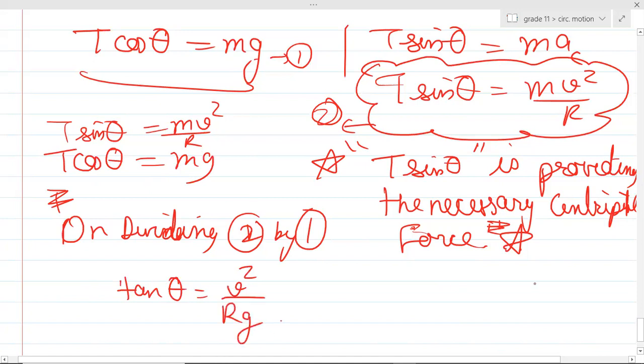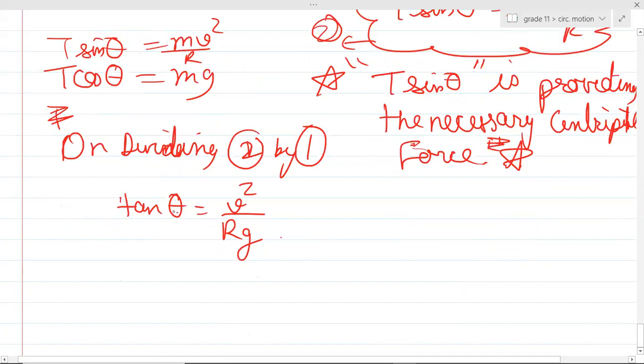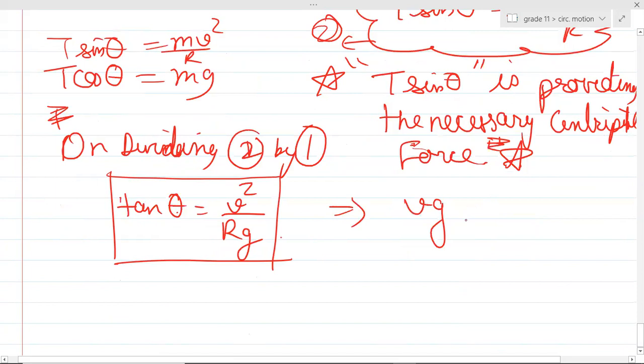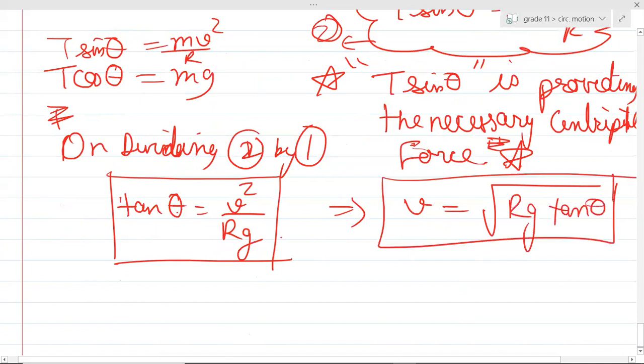Yes or no? So from here, guys, can you see over here theta? If theta is not given and v is given, then tan theta will be equal to v square by rg. If theta is given and v is not given, then v will be equal to under root of r g tan theta. Now, depending upon whatever is not given and whatever you need to find out, you can solve this.